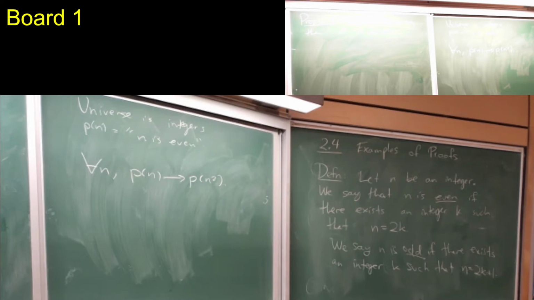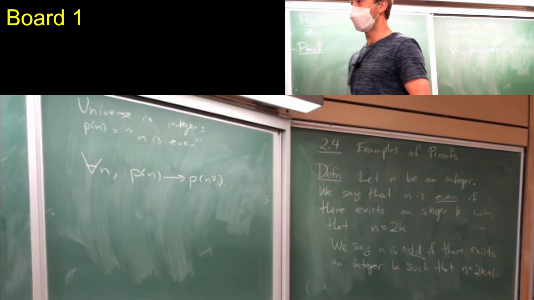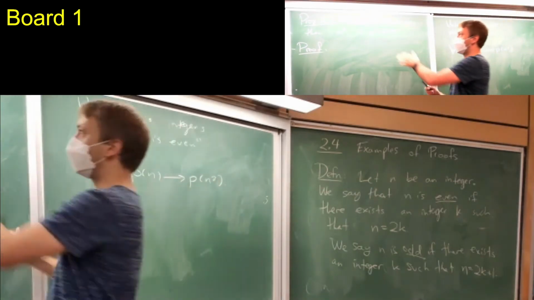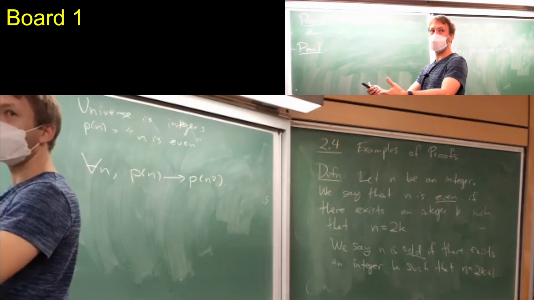But as was mentioned, this is a much nicer way to say it. Anyone know how I should start? Exactly. What I'm trying to prove is that if I assume n is even, then I want to derive that n squared is even.